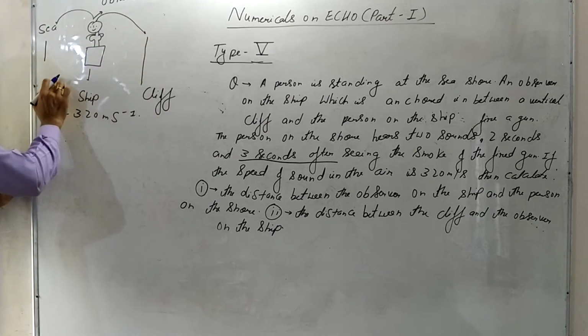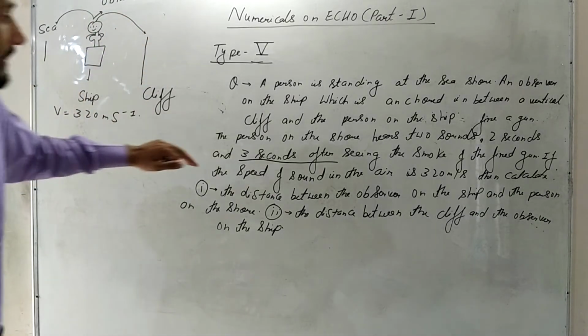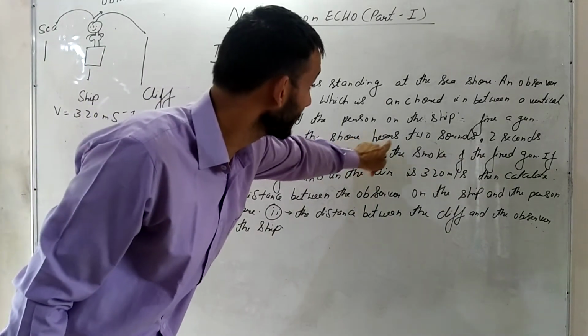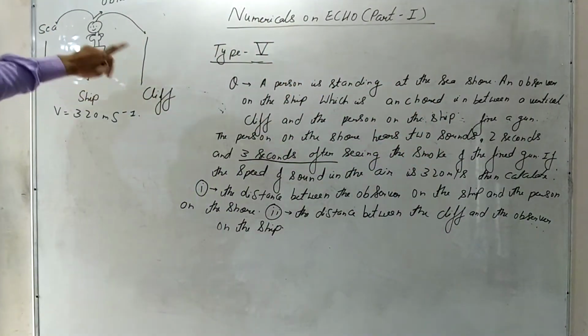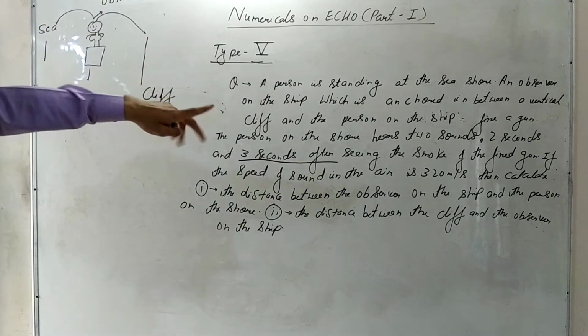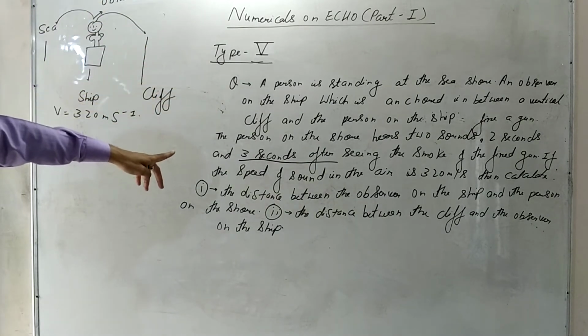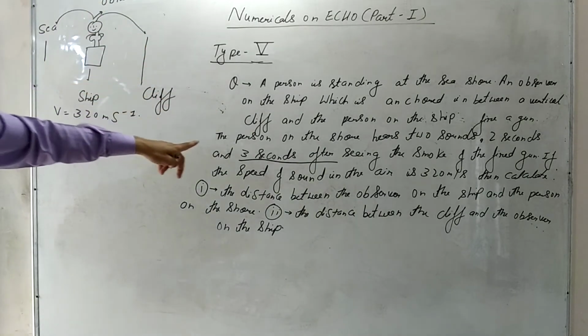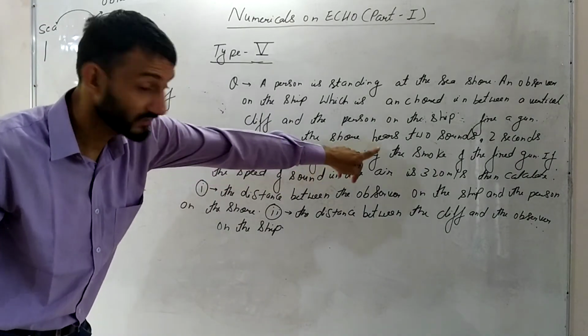Now there is the twist, guys. The person on the shore hears two sounds. One sound directly, which is after 2 seconds, and one sound which is the echoed sound, 3 seconds after seeing the smoke.